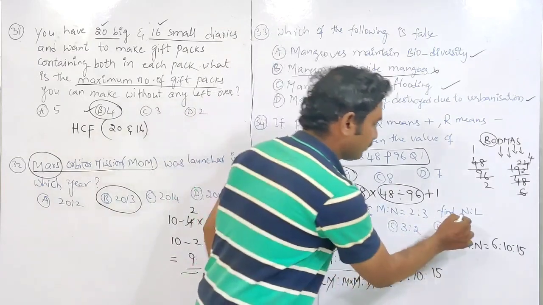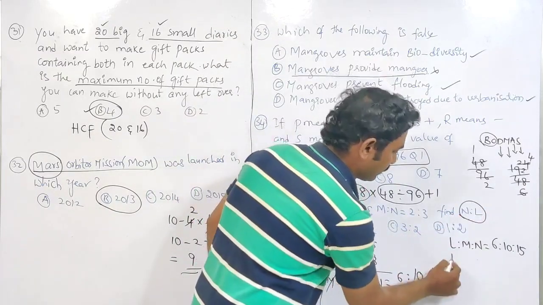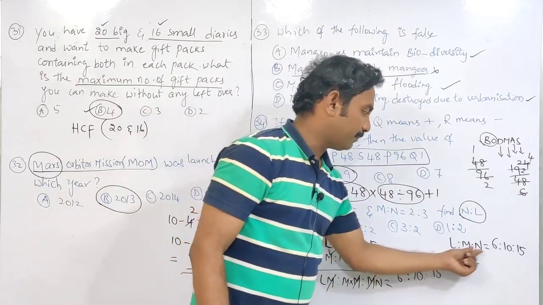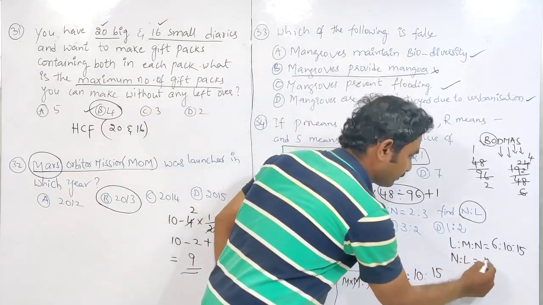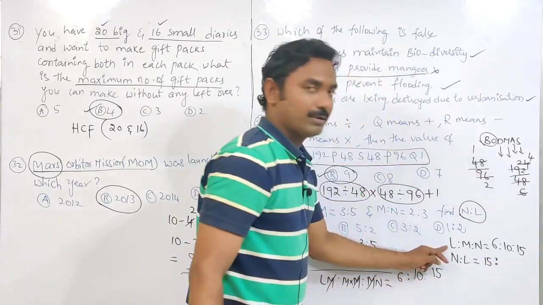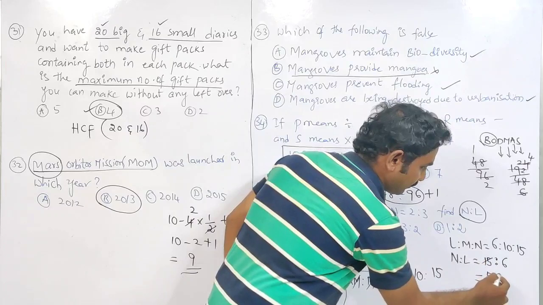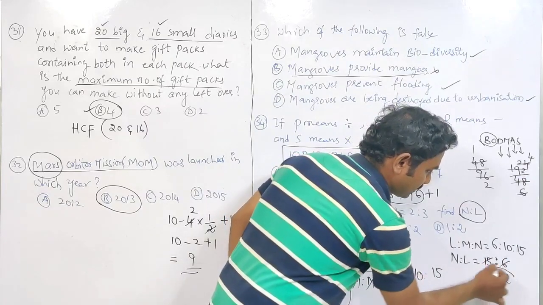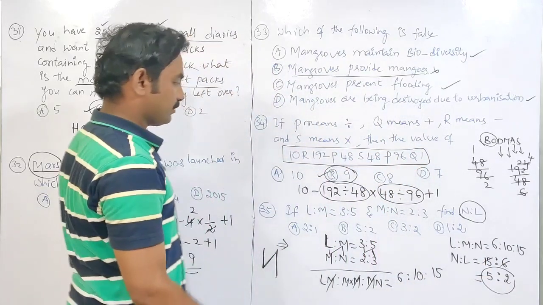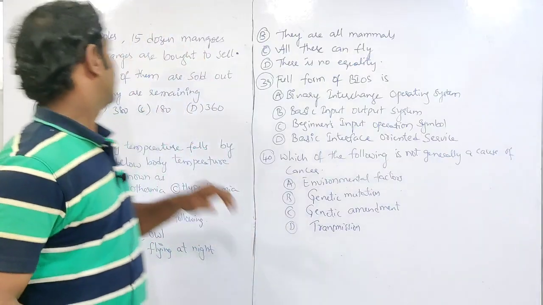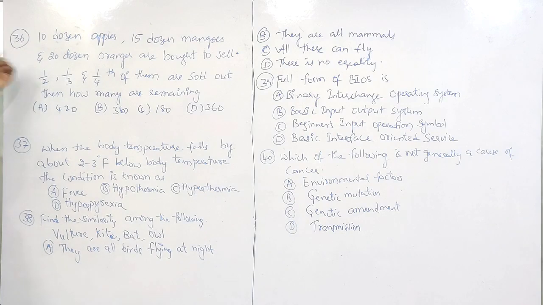What we need to find out is N is to L. How much is N here? From the L, M, N values, N is 15 and L is 6. Now cancel: 3 5s are 15, 3 2s are 6. The final answer is 5 is to 2. Option B is the right answer, 5 is to 2.